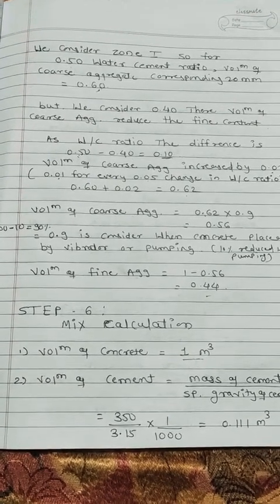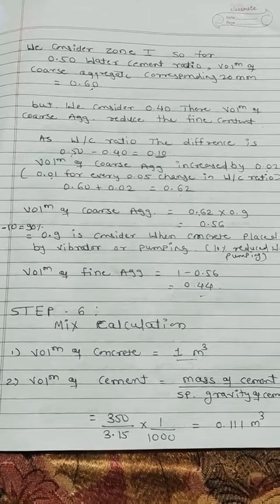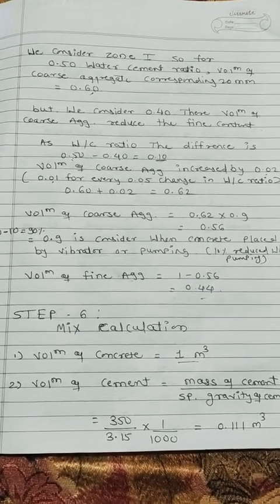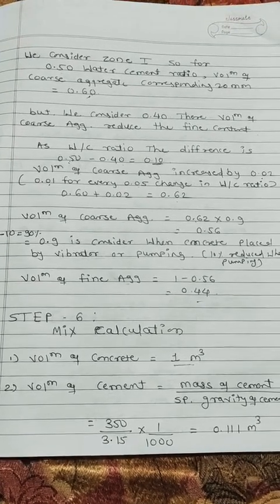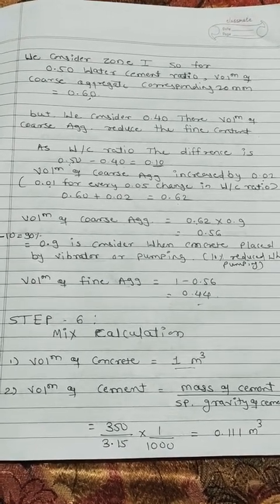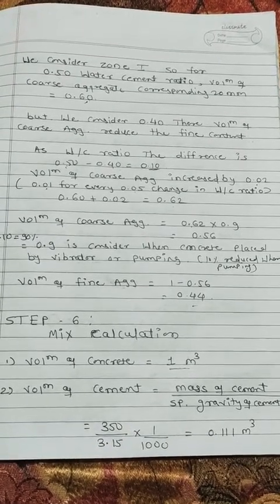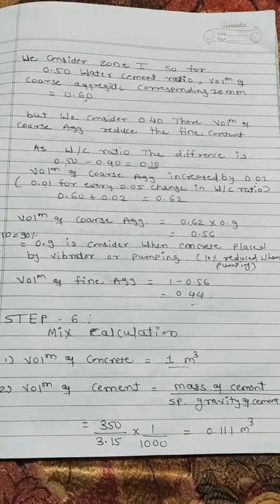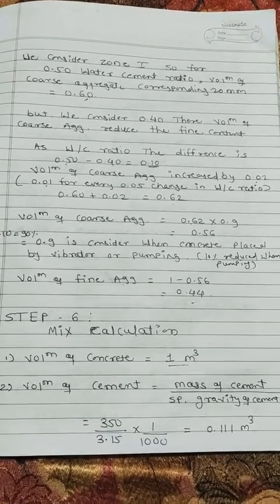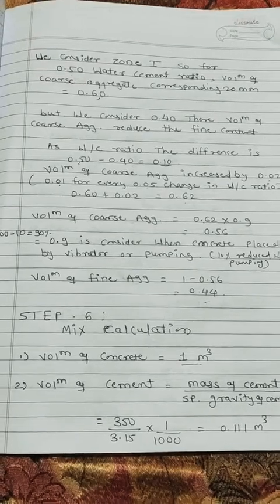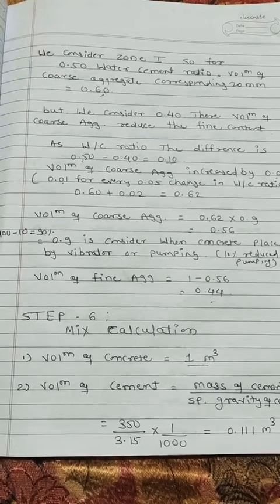How does the volume of coarse aggregate increase? 0.01 for every 0.05 change in water cement ratio. Our change is 0.10, so we increase by 0.02. So 0.60 plus 0.02 is 0.62.